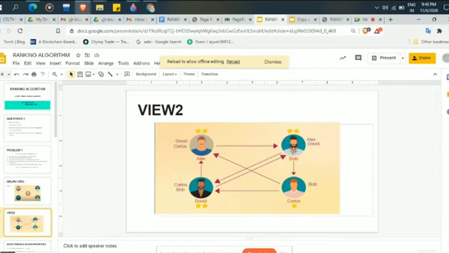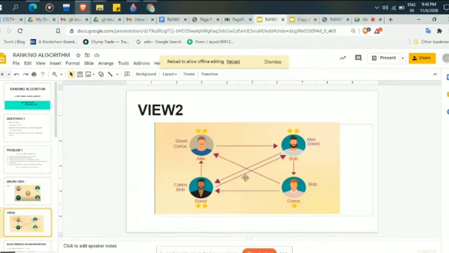David and Carlos think that Bob is best. And Bob thinks that... the two links are going, Carlos and Bob for David and Carlos. Two links are going. These links are called outbound and ingoing links.